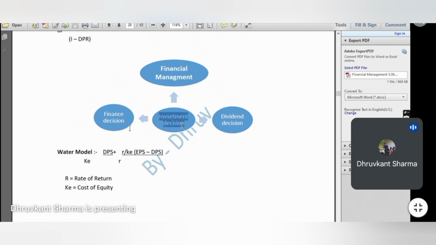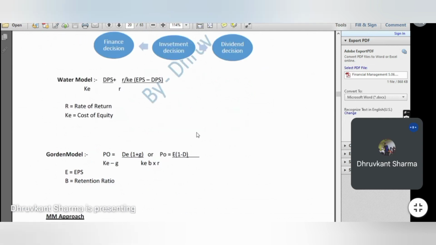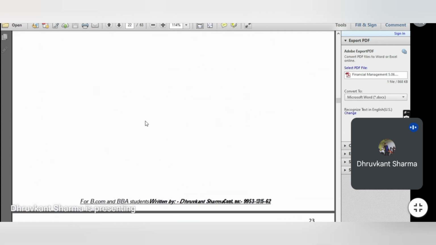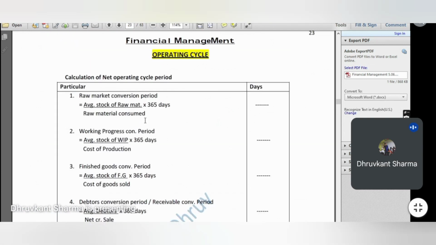Investment decision is what? If you have the funds, then where will you invest the company's funds so that you get higher or maximum return? Clear? The third one is dividend decision. If you have a profit, whether you will declare it as dividend or retain it for future expansion. These are the three decisions that we have to take. Clear? Very clear? Right. So these are the three approaches, and then we'll come to the operating cycle.